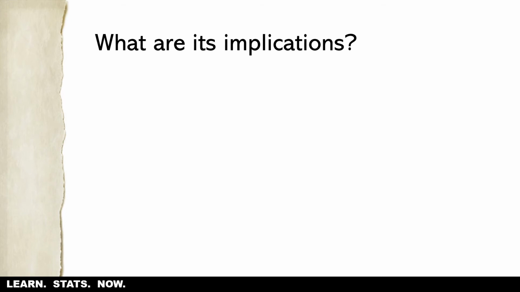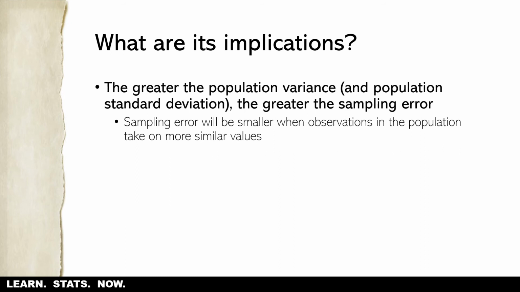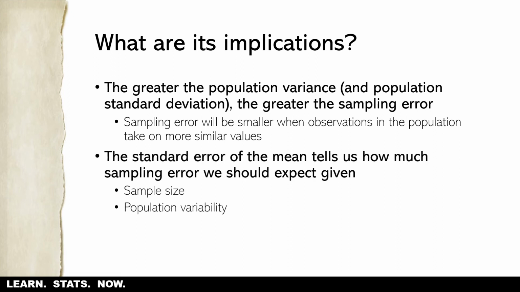Okay, so what are the implications? The greater the population variance and the population standard deviation, the greater we should expect the sampling error to be, right? So the more variable the population is, the greater the sampling error is going to be, and sampling error will be smaller, of course, when observations in the population take on more similar values, are more consistent, and there's less variation.